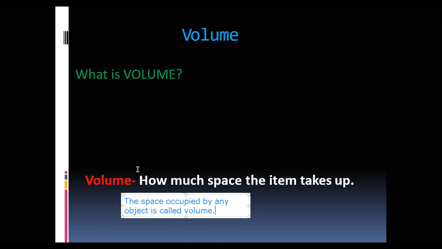One book covers small space. Your whole set of books occupies more space. Your one book needs one small bag. One set of eight books needs a big bag because volume becomes more. Therefore, the space occupied by any object, that is volume.